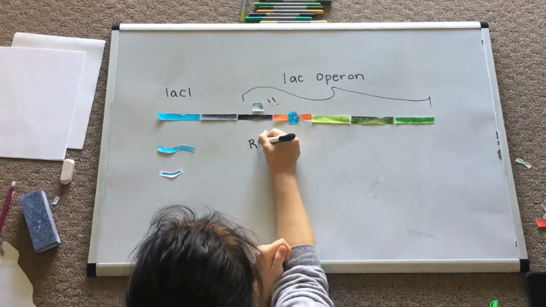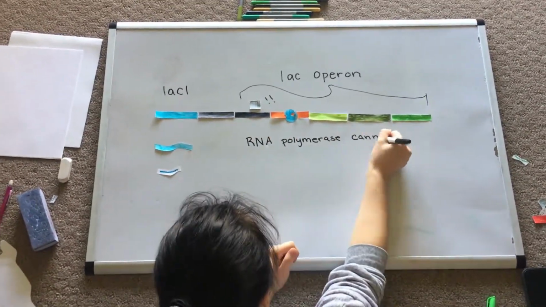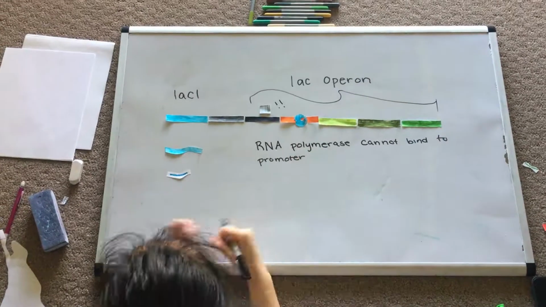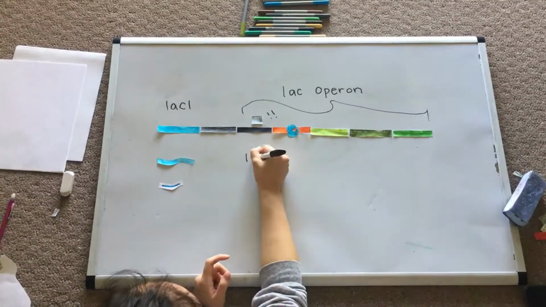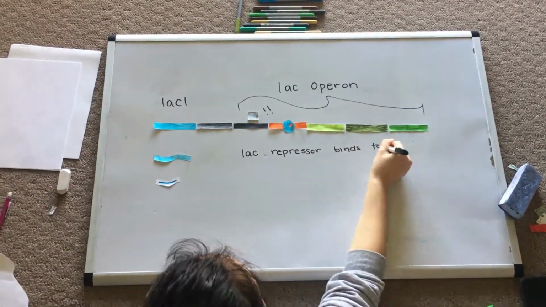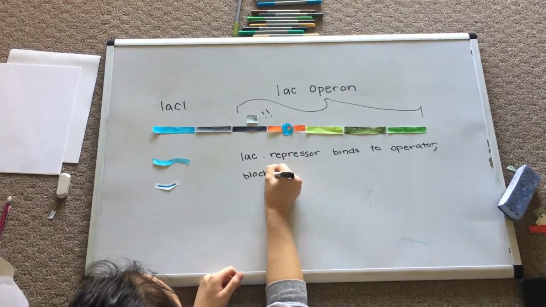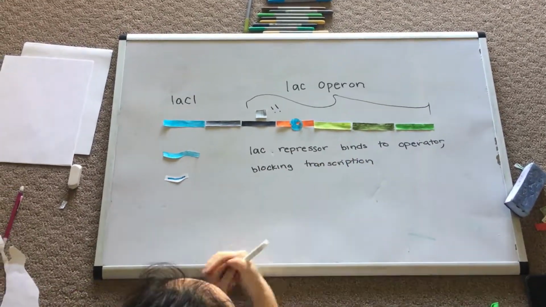Scenario 1. The absence of lactose for E. coli cellular metabolism. The Lac repressor is active and binds tightly to the operator, preventing transcription by RNA polymerase. It physically blocks RNA polymerase, which prevents transcription.